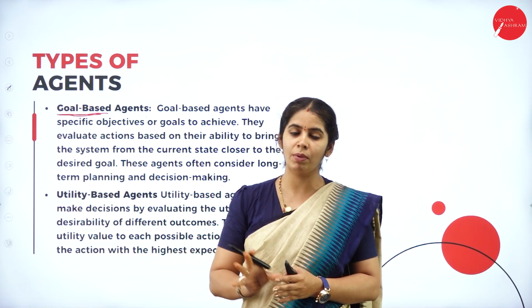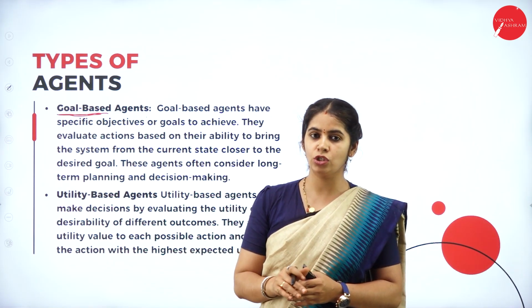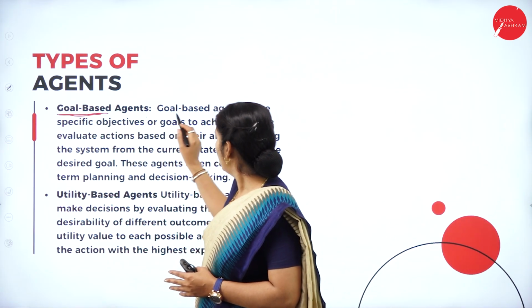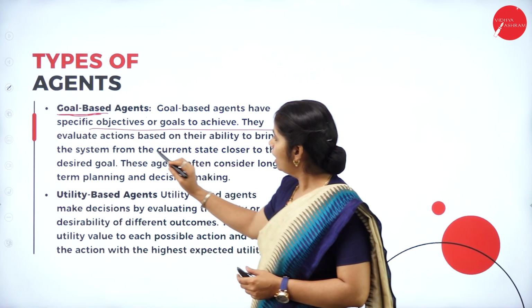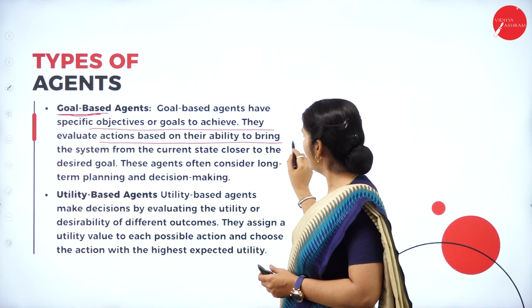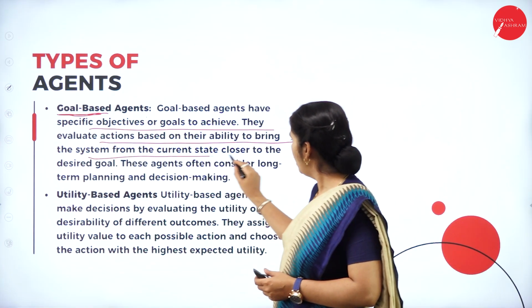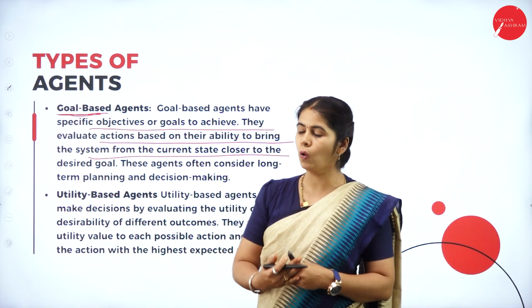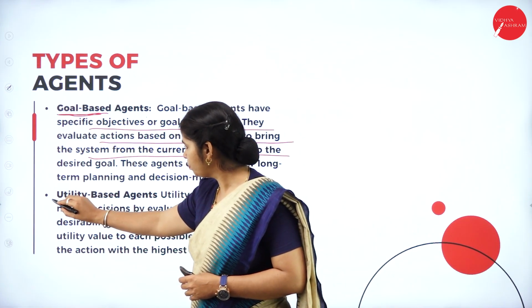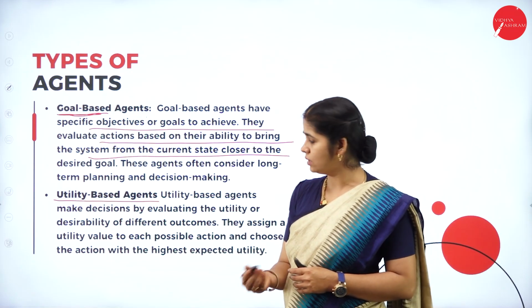That is given by the goal-based agent. The goal-based agents specify the objective or goal to achieve. They evaluate the action based on its ability to bring the system from the current state closer to the goal.